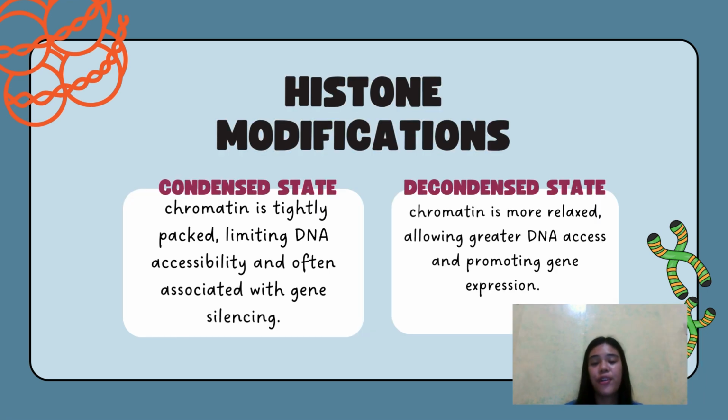So let's first define these two terms, the condensed state and decondensed state. In the condensed state, chromatin is tightly packed, limiting DNA accessibility and often associated with gene silencing. On the other hand, in the decondensed state, the chromatin is more relaxed, allowing greater DNA access and promoting gene expression.